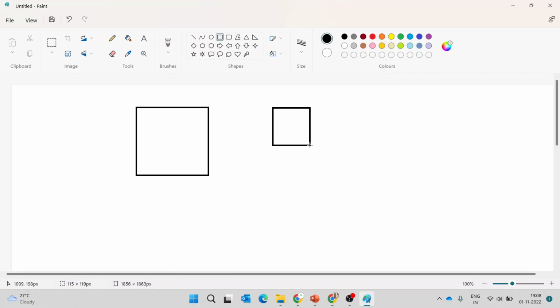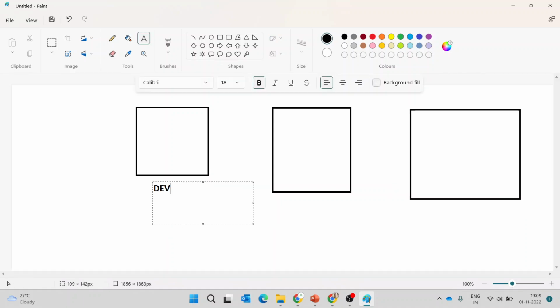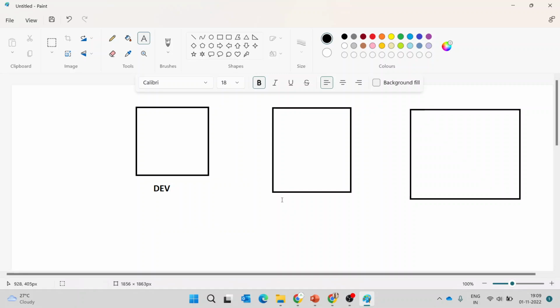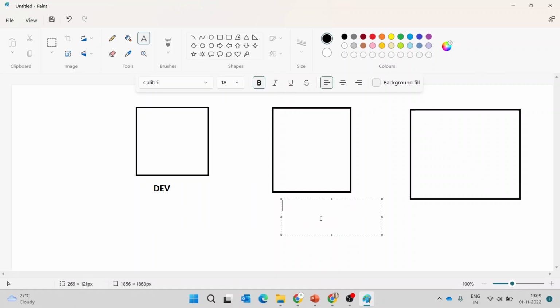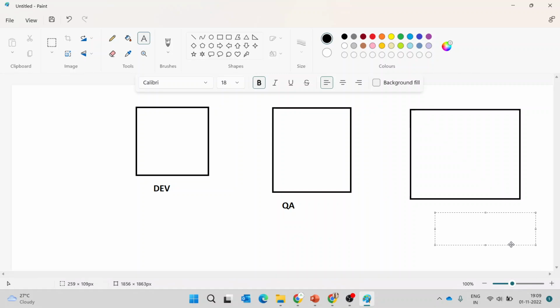Consider three environments here. This is the dev environment, this is the QA environment, and this is the prod environment.